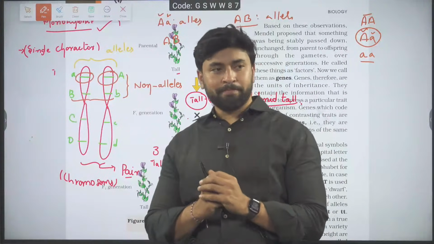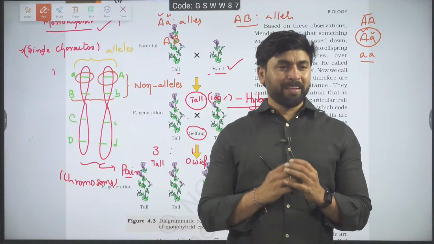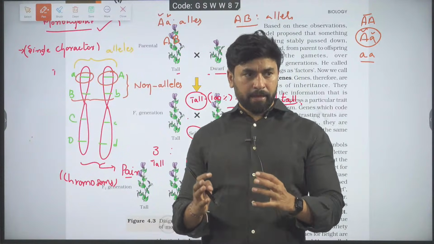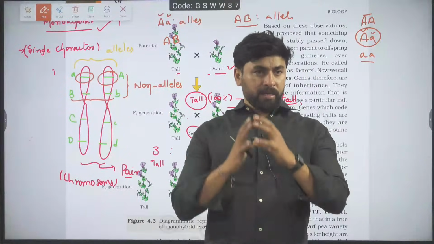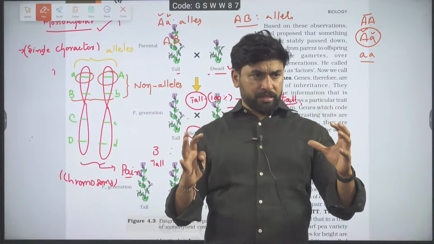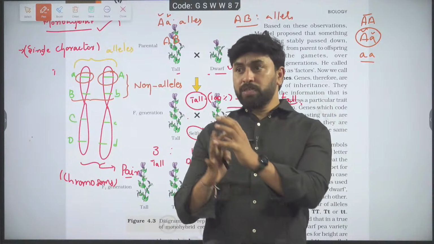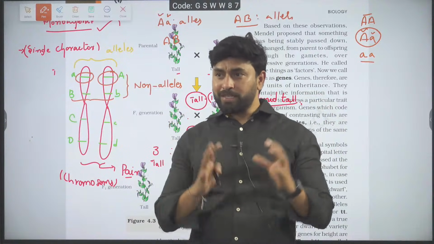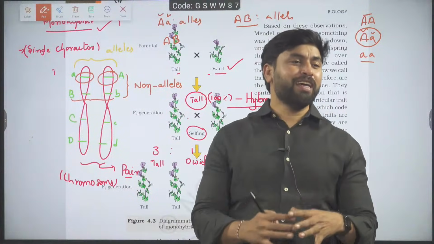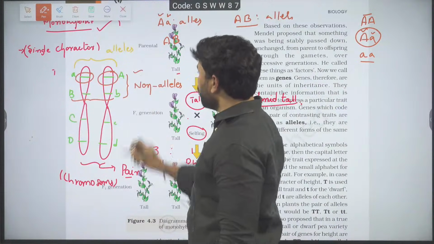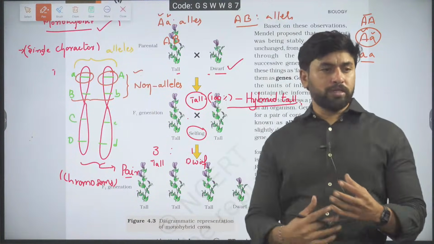What do you mean by locus? The site on the chromosome we technically call the locus. So the same genes present on the same locus and controlling the same character, we call alleles.